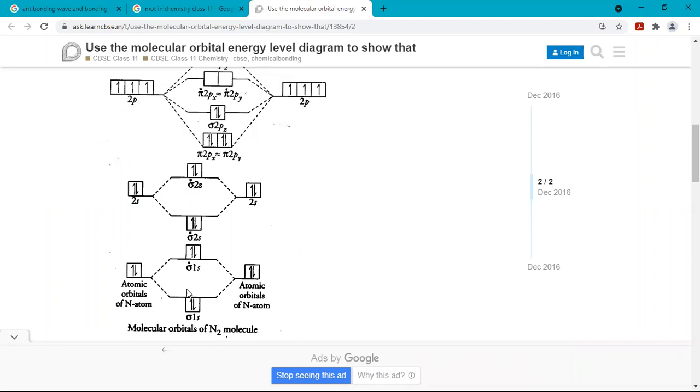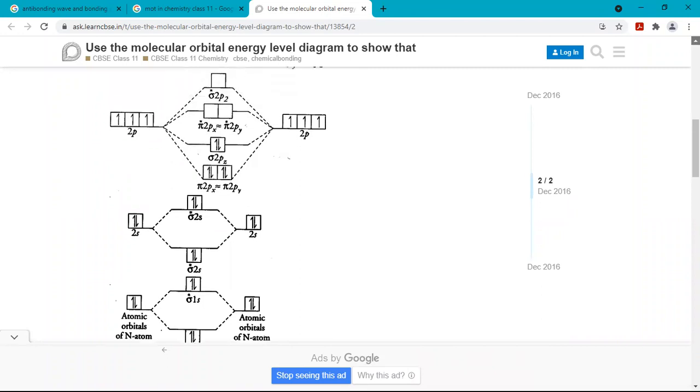Always the bonding orbital will be placed on the lower side of the diagram, and anti-bonding on the upper side. Okay, so 2 plus 2 means 4 electrons are there in 1s right now. Two electrons will go into anti-bonding sigma star 1s, and 2 electrons will go into bonding sigma 1s. Let's move to the second energy level.